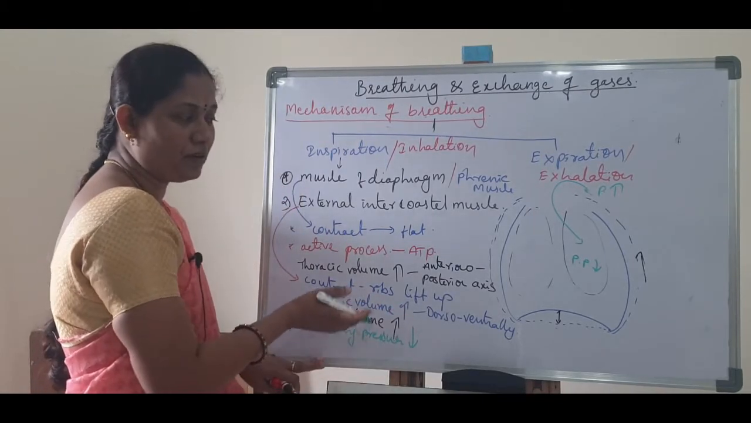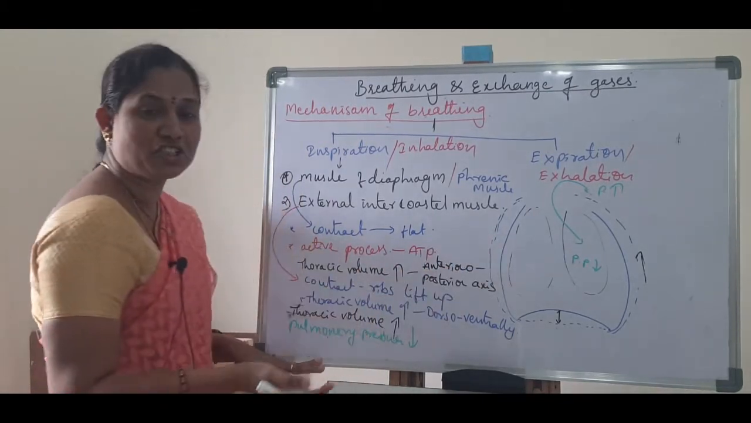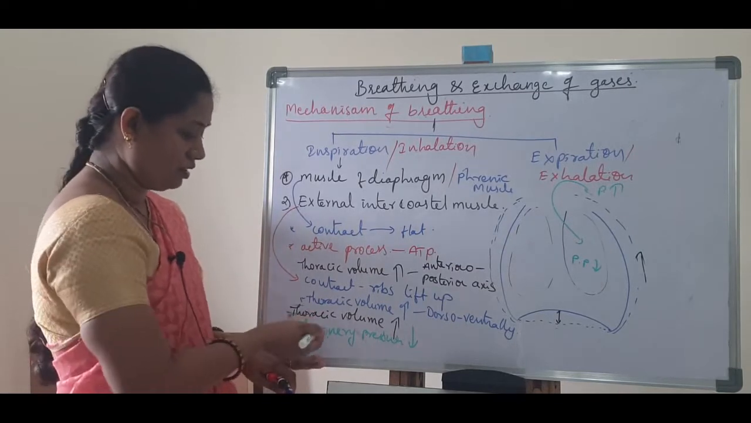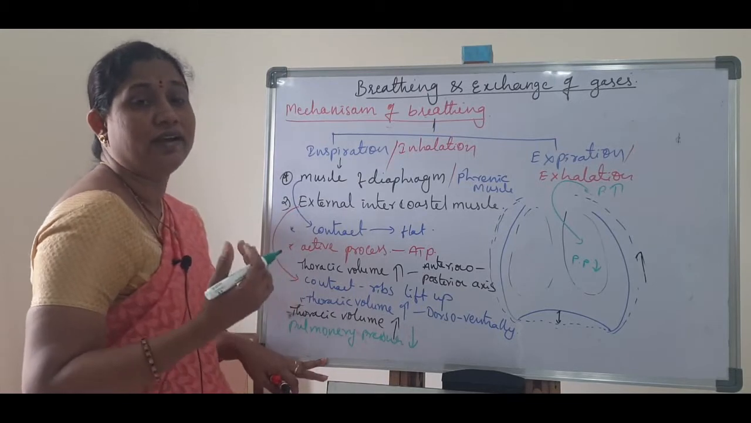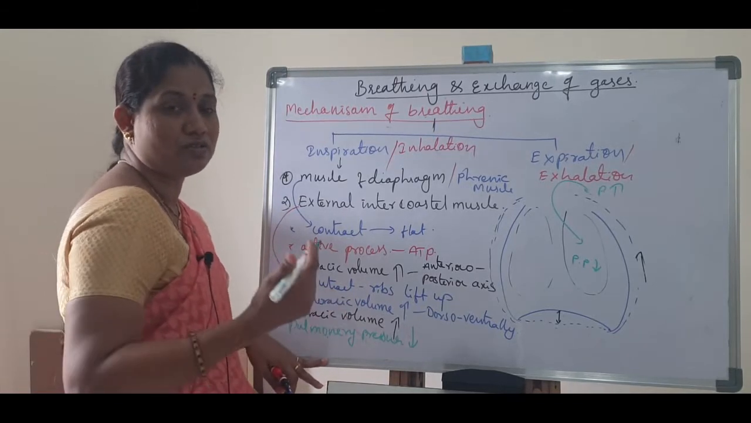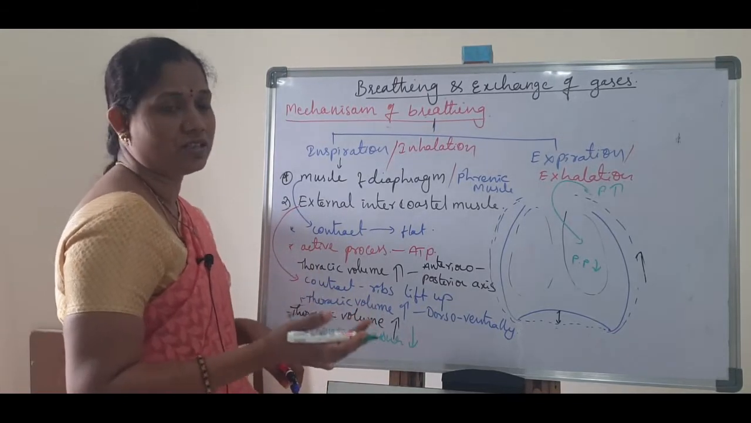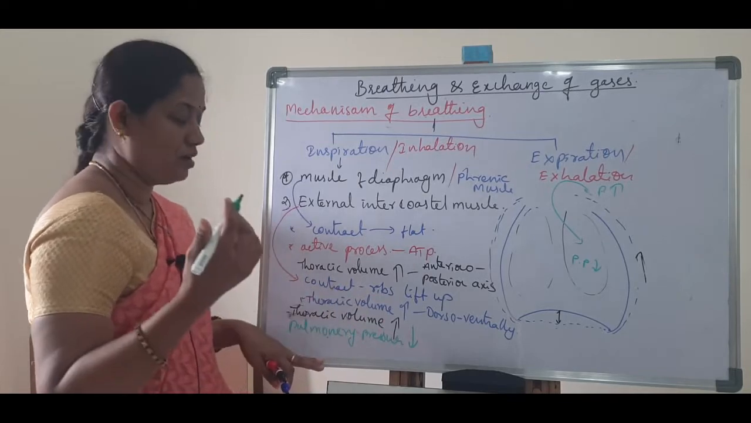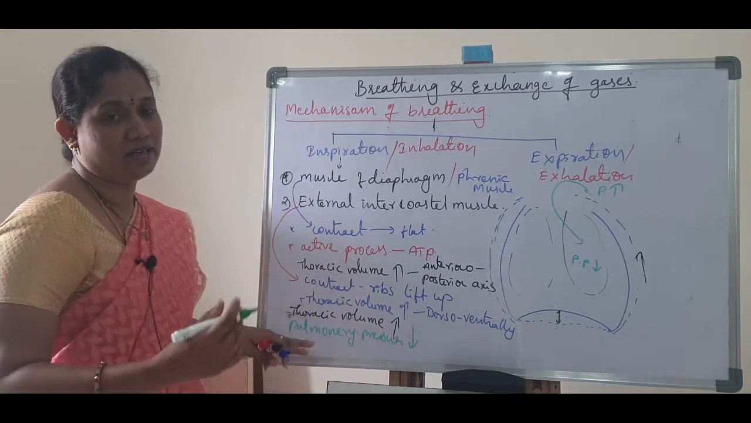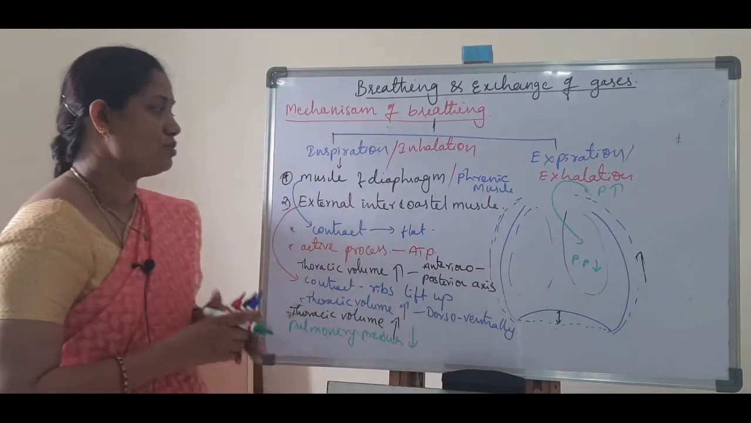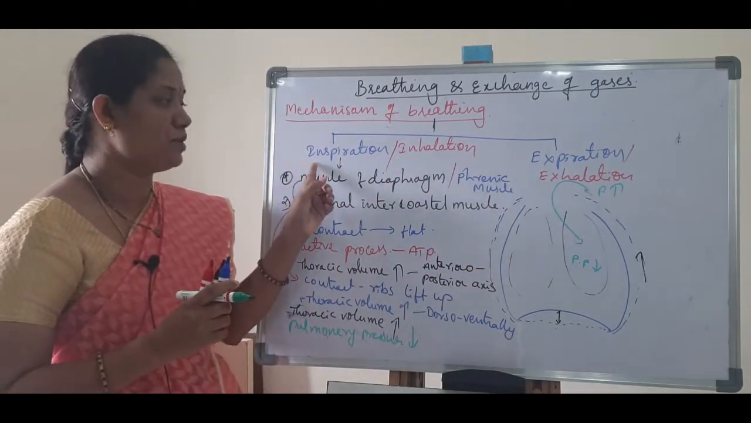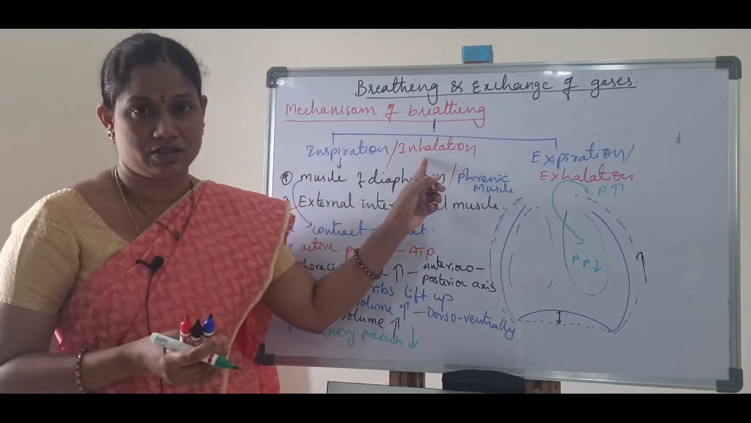So what will happen now? In the lungs, the pressure is decreased. That is also called negative pulmonary pressure. So now negative pulmonary pressure is established, or pulmonary pressure is decreased. As a result, the air passes inside. So this process is called inspiration or inhalation.